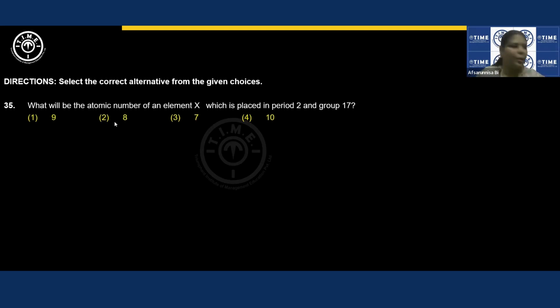What will be the atomic number of an element X, which is placed in period 2 and group 17? To answer all such questions, whenever the period number and group number are given, they give you a clear indication, meaning by knowing this we can find the atomic number. The period tells us the number of shells. Group number tells us the number of valence electrons.